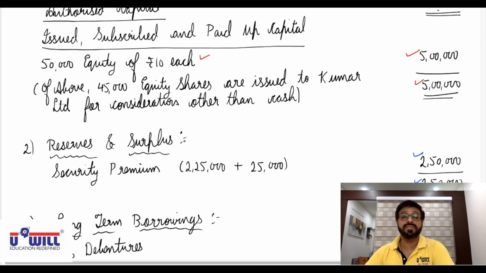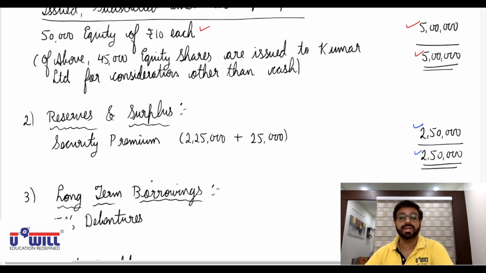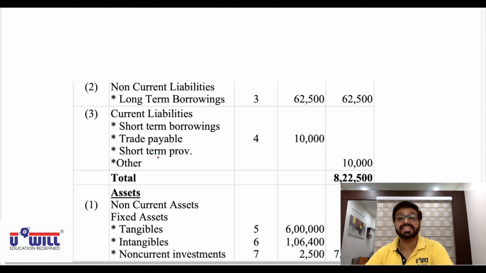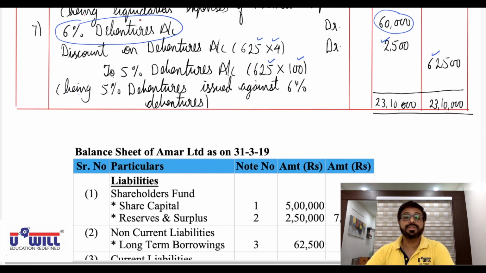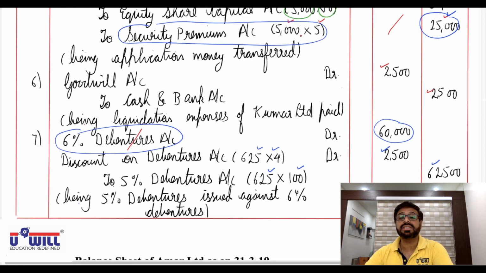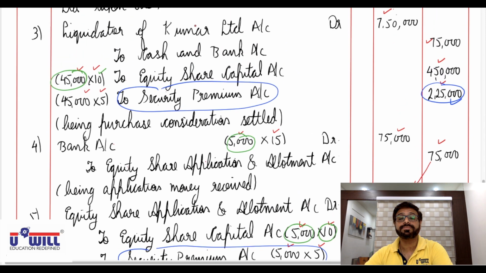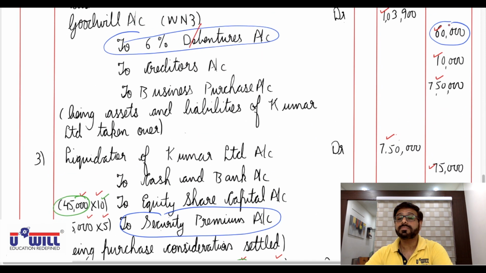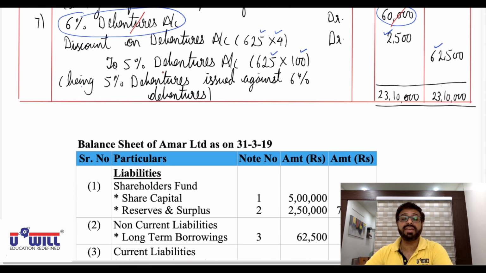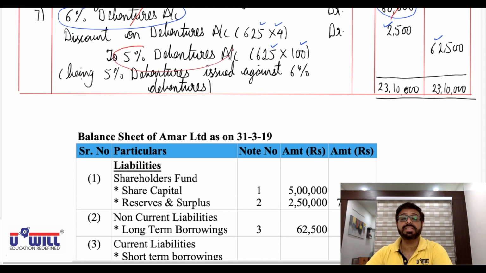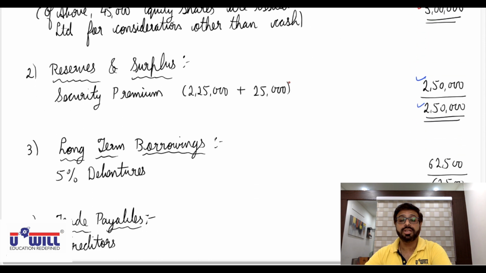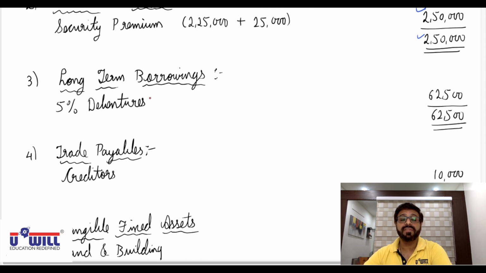Second, in the balance sheet, we have non-current liabilities, in that long-term borrowings. Now, as per the last entry, this 6% debentures account already gets closed here. So now in the new company, we have which debentures? 5% debentures. With what value? 62,500. So long-term borrowings, 5% debentures, 62,500.